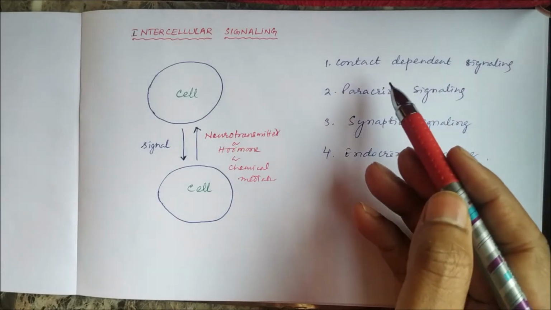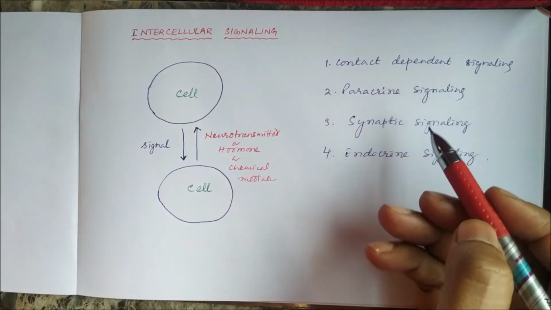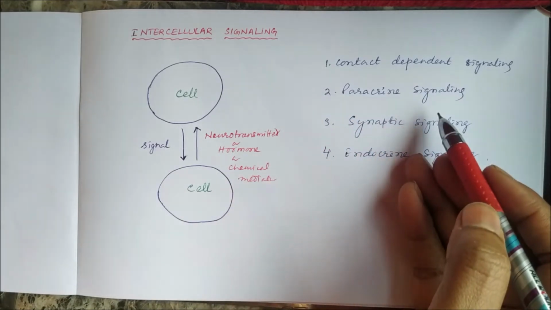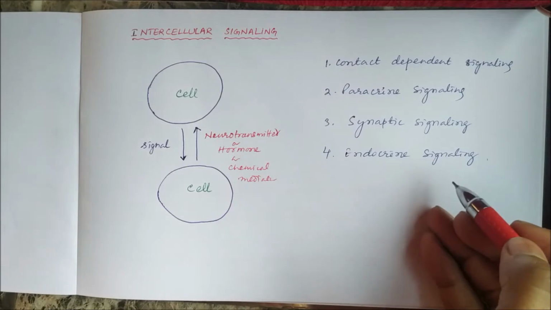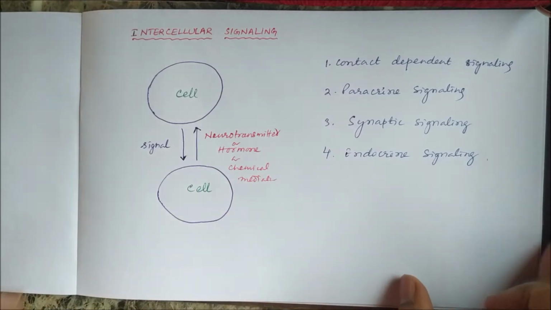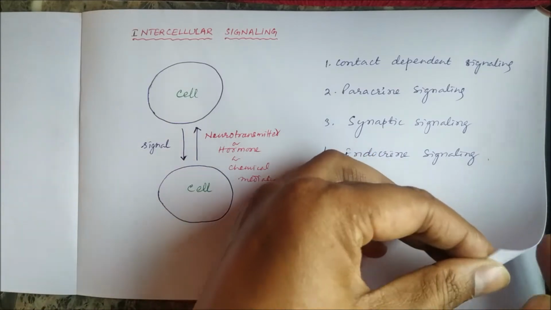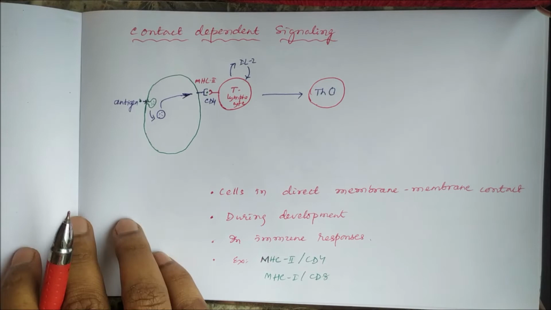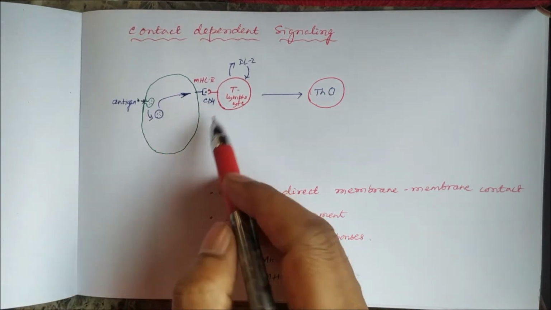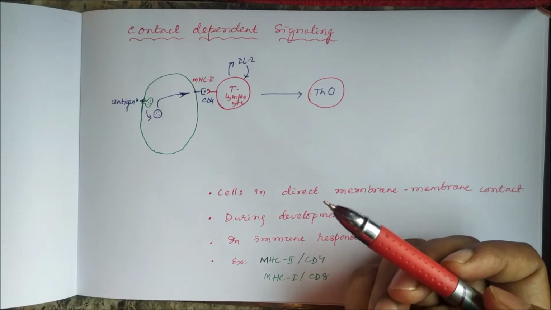And there can be four types of intercellular signaling. One is contact dependent signaling, two is paracrine signaling, three is synaptic signaling, and four is endocrine signaling. So let us discuss one by one. Contact dependent signaling. That means the two cells are in direct contact with each other. Then we call it contact dependent signaling.